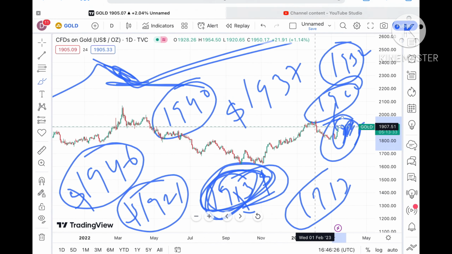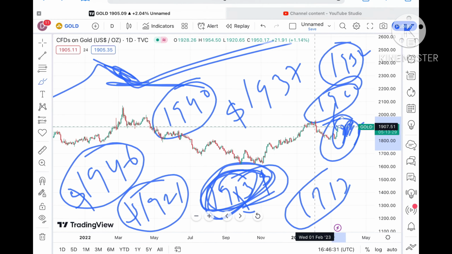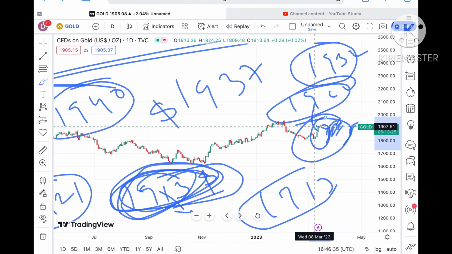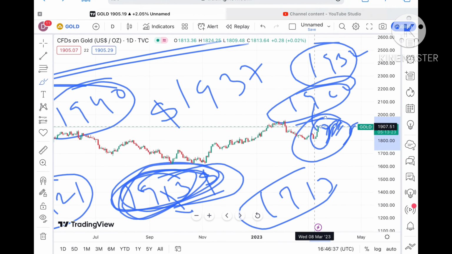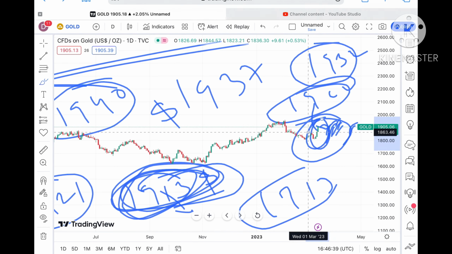Okay, and some of the factors you can see are happening here, because the fear is still there in the mind of traders and investors. So chances are high that there is a probability that the gold price can move further upside.